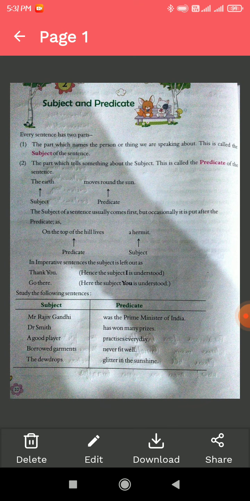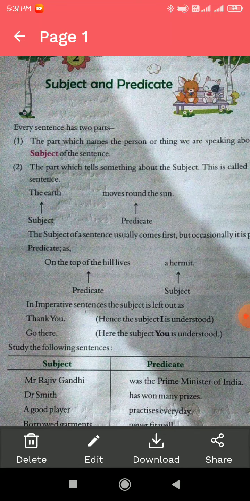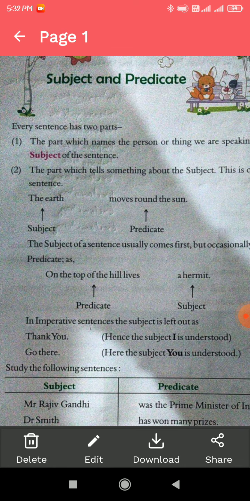Whenever we write a sentence, like you can see in the example, the earth moves round the sun. This sentence has a subject as well as a predicate. The subject usually comes before the predicate. As you can see, the earth is the subject. It is the name of an object, and moves round the sun is what we are saying about the subject, the earth.